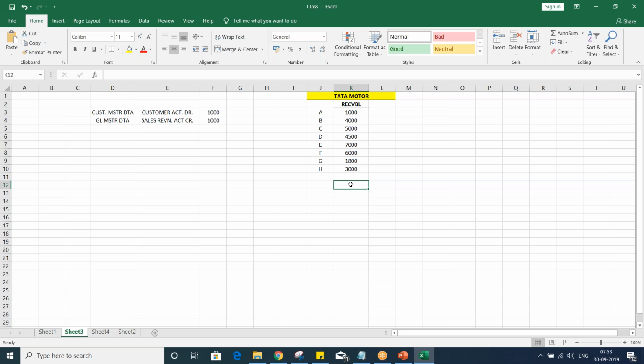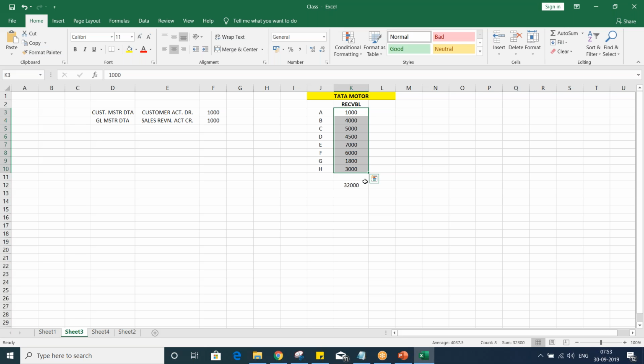Just knowing the configurations is not going to solve the problems, because end users are going to ask for solutions. So how are you going to provide the solutions? Solutions can be given only if you are able to understand the requirement. Now, these all are our receivable amounts, right? If you talk about the total receivable, then it is 32K. How did I come to know it is 32K? Because all amounts are there in the Excel sheet. I simply took the sum of these and easily came to know that the amount is 32K.